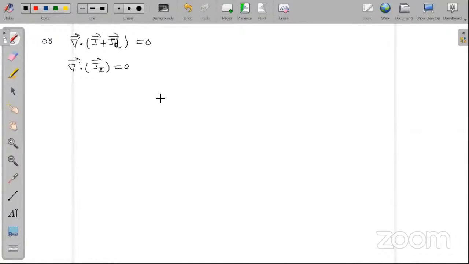Rather, I would use N, which stands for net current density. This is a smiling moment for us.